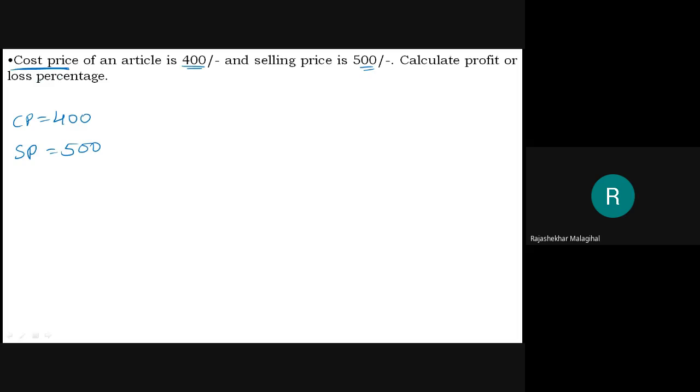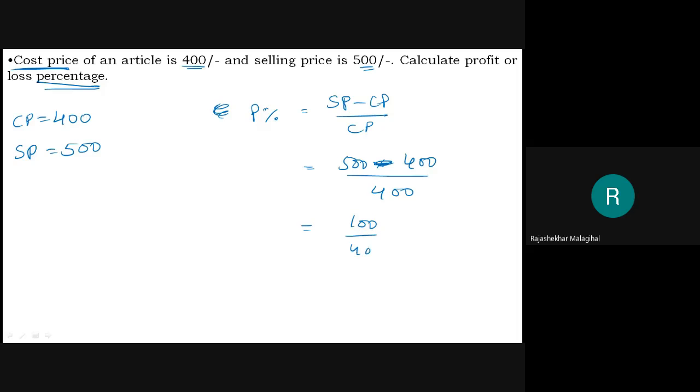Profit or loss percentage. Okay, then profit percentage equal to SP minus CP divided by CP. SP 500 minus 400 divided by 400. This is 100 divided by 400. Cancel 1 by 4, 25%. Over, problem solved. Okay.